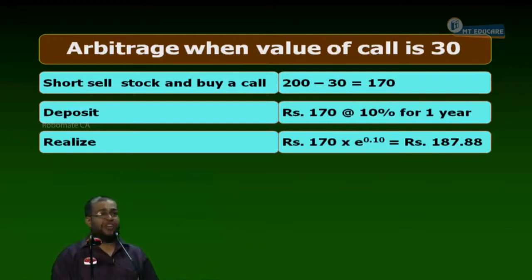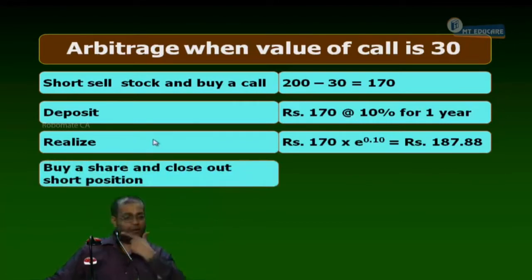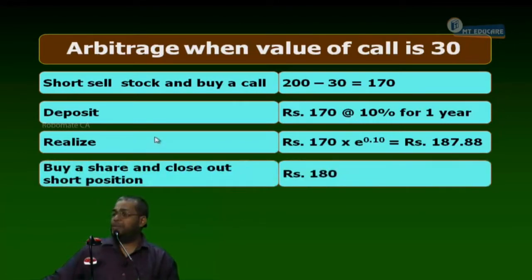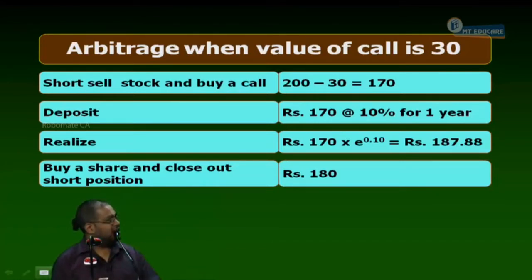Okay. Suppose the share is trading at 150 rupees. What I will do is allow the call to lapse and buy in the market at 150. Anyhow, one thing is sure, I will not pay more than 180 to buy the share. In that case, how much money am I having in my hand? 187.88. And I buy the share and close out the short position by paying 180. And what is the profit I make here? 7.88. Sure profit, yes or no? It is a riskless profit, an arbitrage profit. Everybody understanding it or not?